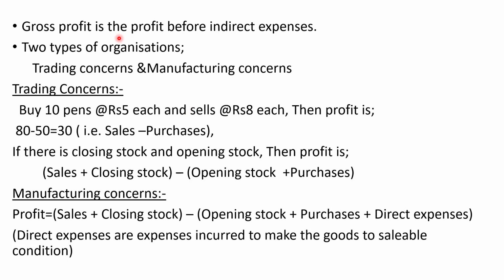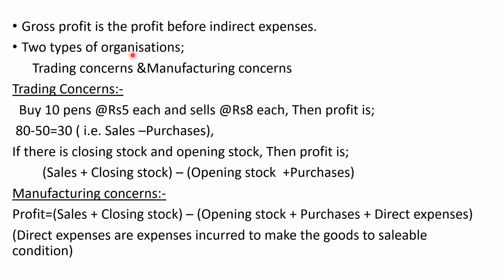Let's see an example. So, trading account is prepared to find out the gross profit. So, gross profit is the profit before indirect expenses. That is, it is the result we get from the buying and selling of goods. There are two types of organization.